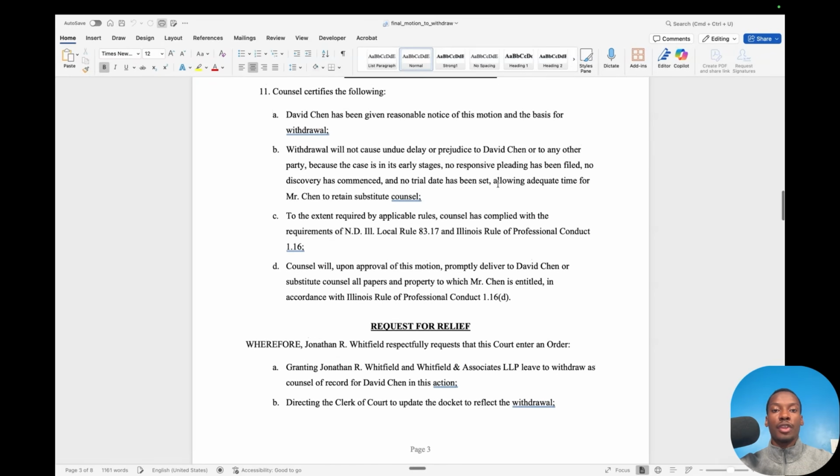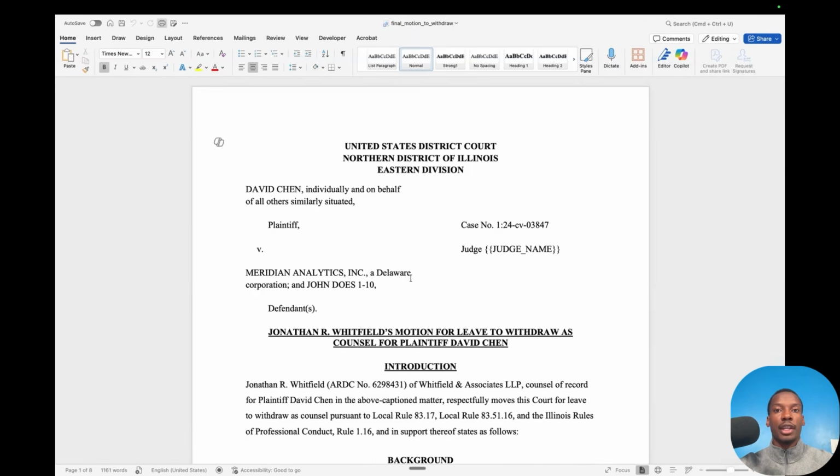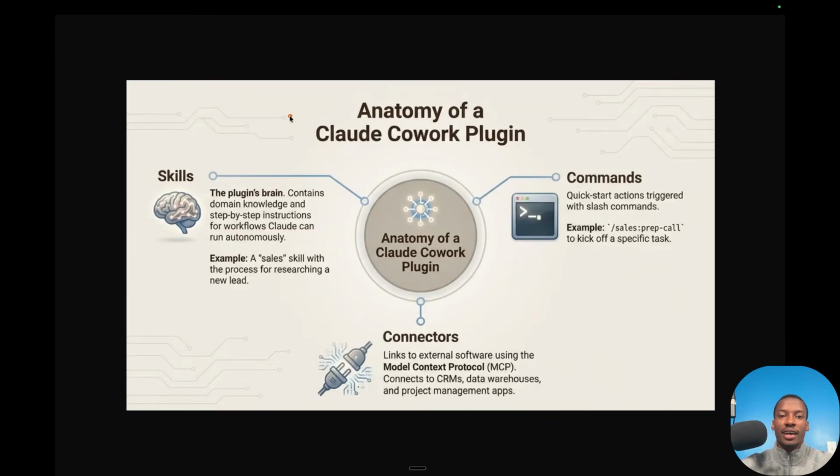And when we go over the section about how to build your own plugin and how to actually have Claude build the plugin for you so that it's, again, tailored exactly to what you need for your law firm. So just run for a few minutes and it'll generate a document that looks like this for us for our motion to withdraw. So what the heck is a plugin?